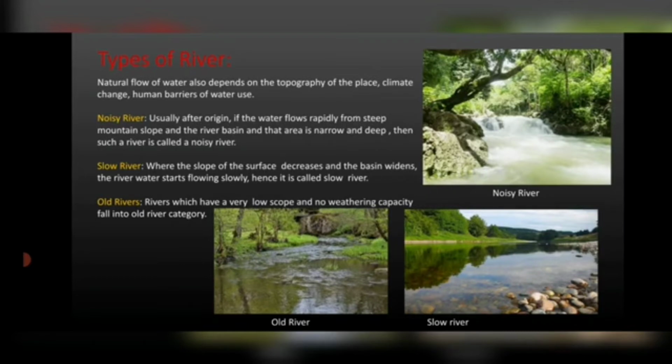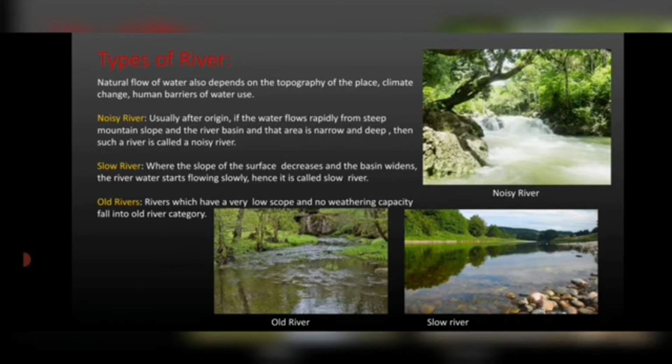Now you can see the picture. Usually, immediately after its origin, if the water flows rapidly from a steep mountain slope and the river basin in that area is narrow and deep, then such a river is called a noisy river. The water flows rapidly from the top of the mountain and down the deep and narrow river basin with speed. When it flows from top to bottom, it creates noise. That is why it is called a noisy river.